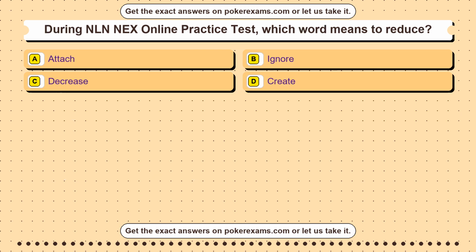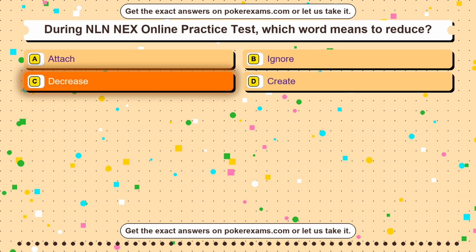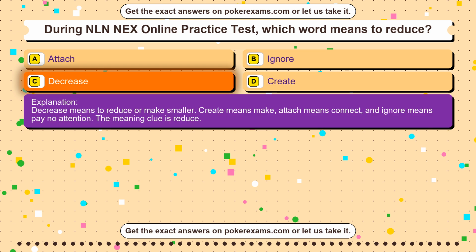Question 31. During NLN NEX online practice test, which word means to reduce? Option A attach. Option B ignore. Option C decrease. Option D create. The correct answer is option C. Decrease. Decrease means to reduce or make smaller. Create means make, attach means connect, and ignore means pay no attention. The meaning clue is reduce.